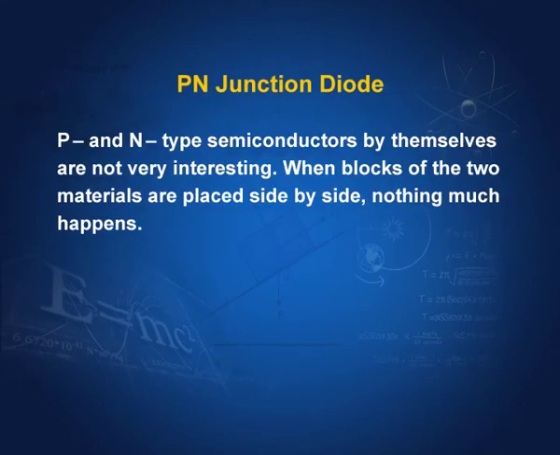Now, p and n type semiconductors by themselves are not very interesting, not very exciting. When blocks of two materials are placed side by side, nothing much happens. I mean, you have a p type here and n type here, nothing much happens. If you join them, nothing much happens.